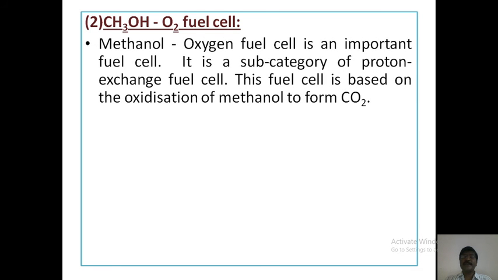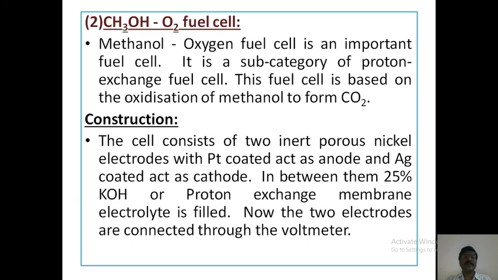The methanol oxygen fuel cell is an important fuel cell. It is a subcategory of the proton exchange fuel cell. This fuel cell is based on the oxidation of methanol to form CO2. How is the methanol oxygen fuel cell constructed? In this cell, the fuel is methanol, the oxidizer is oxygen and the electrolyte is a proton exchange membrane or potassium hydroxide.